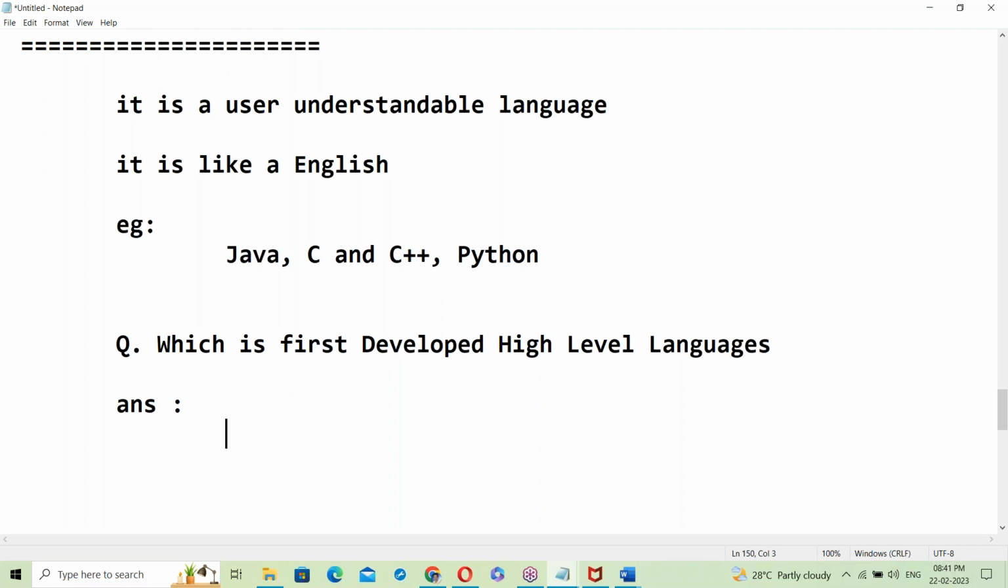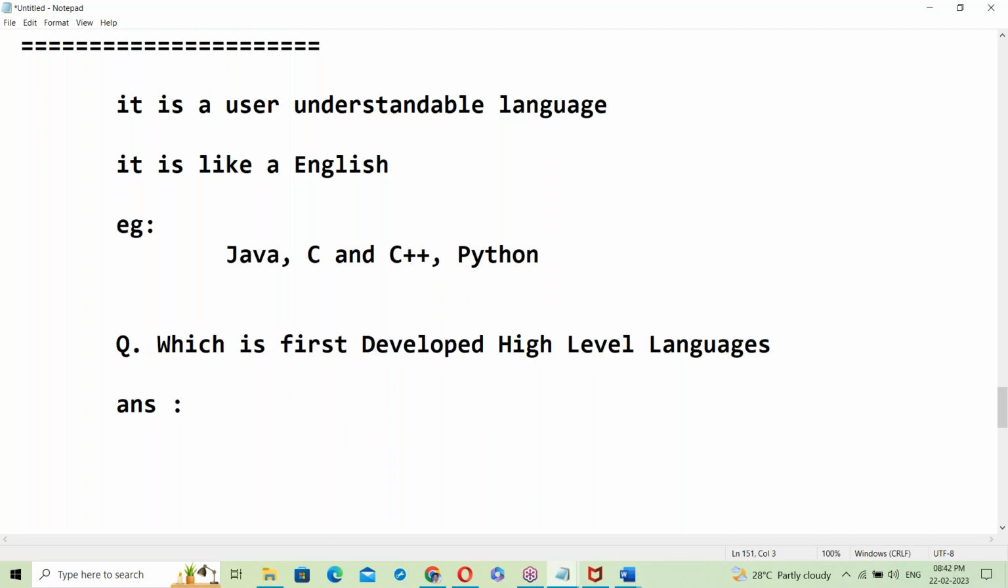Yes, many high-level languages are used: Java, C, C++, Python, Scala, HTML, Perl scripting, Python scripting, .NET, many languages. Which was the first developed high-level language?